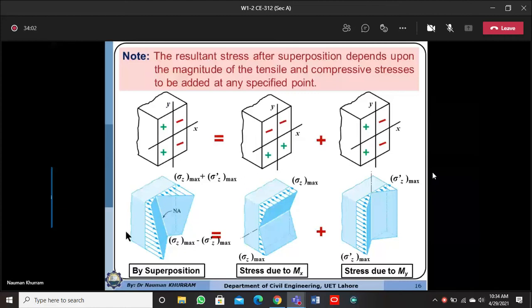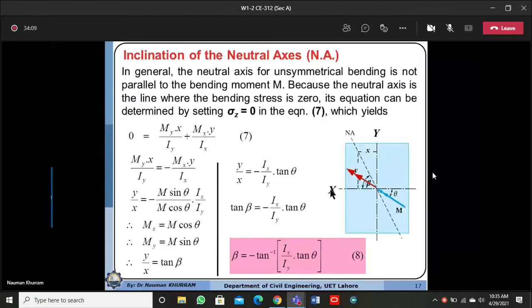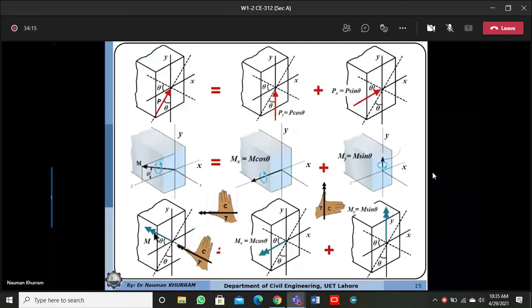So we can determine the orientation of the neutral axis mathematically. Again we are considering the same diagram. Due to this load, we are assuming that the moment is acting in the second quadrant from this origin in the positive direction, and it has theta inclination from the x principal axis.